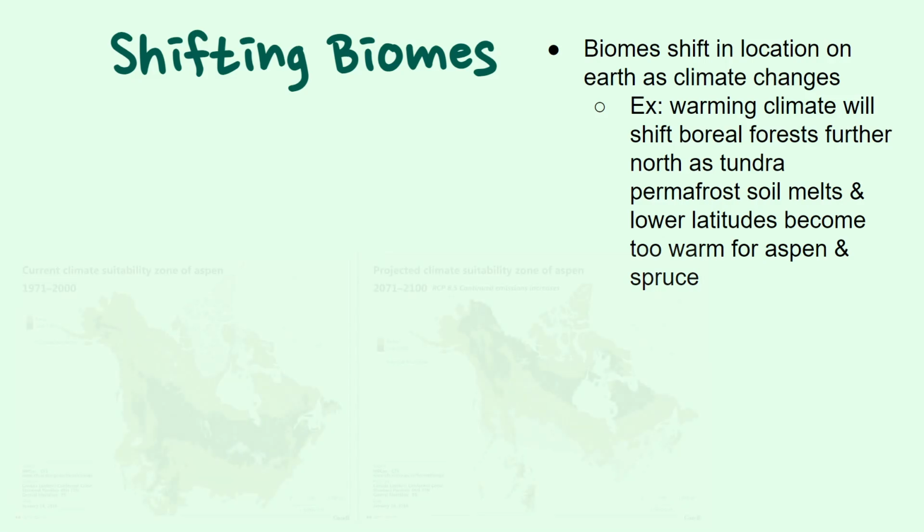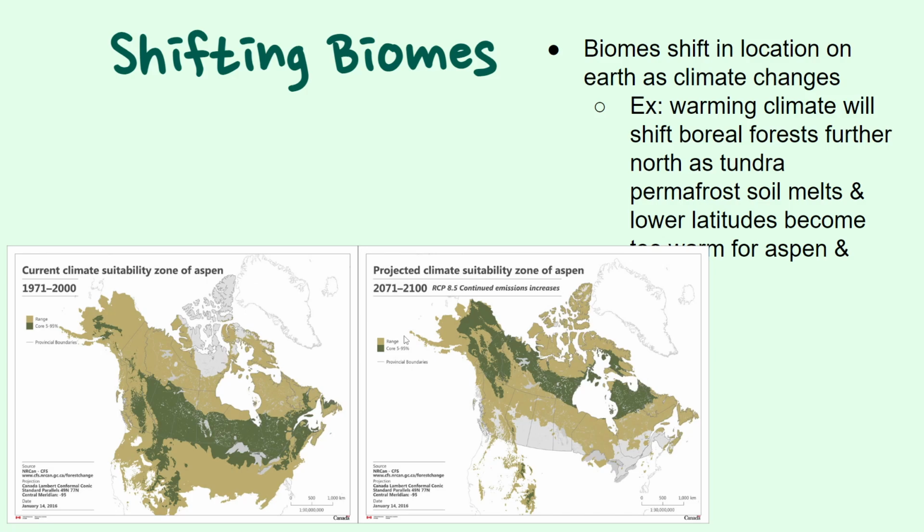We have here the current range from 1971 to 2000 of the aspen, which again is a very characteristic tree species found in the boreal forest, versus the predicted change in the biome from 2071 to 2100. We notice that the predicted range is far to the north again and is due to the soils that were mostly frozen, thawing out and enabling tree growth for the north. A lot of those southern regions that we see in the northern U.S. and in southern Canada are becoming too warm for these tree species.